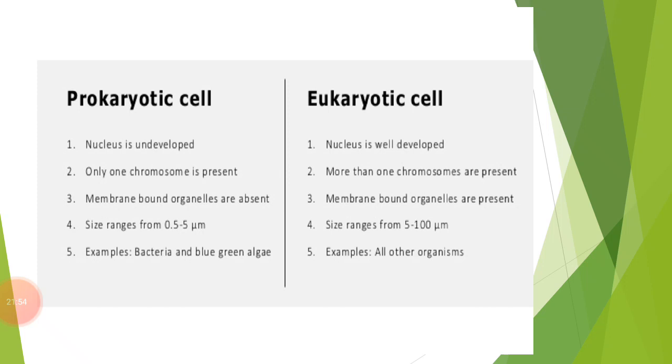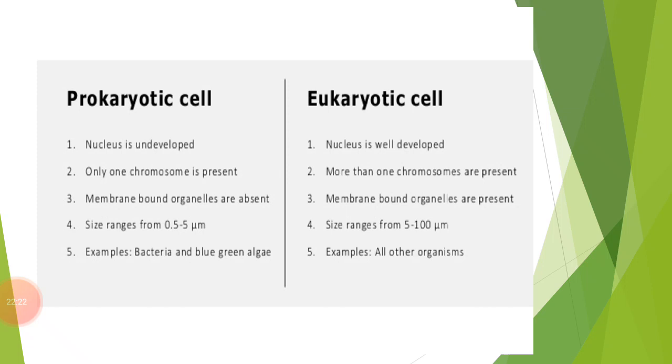It is just the opposite of prokaryotic cells. Here the cells have nuclear material that is surrounded by the nuclear membrane. Eukaryotic cells have a proper, well organized nucleus. The prokaryotic cell does not have a proper, well organized nucleus, but the eukaryotic cell does. Here the nuclear material in the eukaryotic cell is not in direct contact with the cytoplasm.